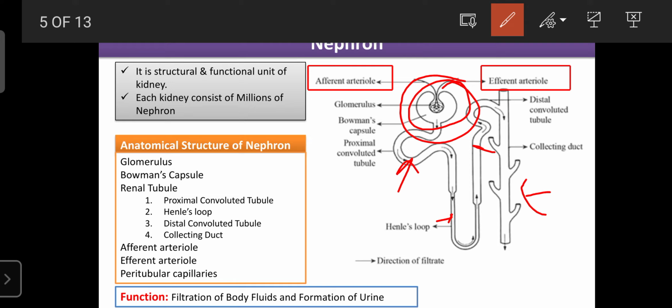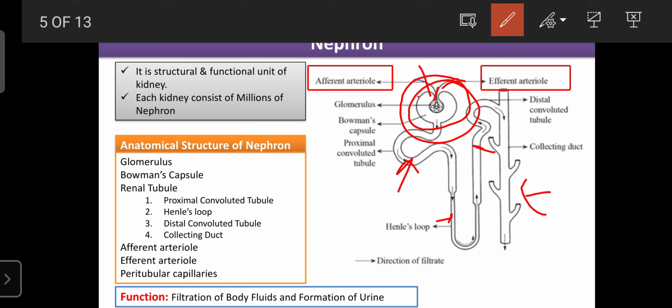The nephron also consists of afferent arterioles and efferent arterioles. The afferent arterioles carry the blood or body fluid towards the glomerular apparatus. The efferent arterioles carry the blood away from the glomerulus. The afferent and efferent arterioles play a major role in the formation of urine or filtration of body fluids. It also consists of peritubular capillaries, which are helpful for the filtration of body fluid.